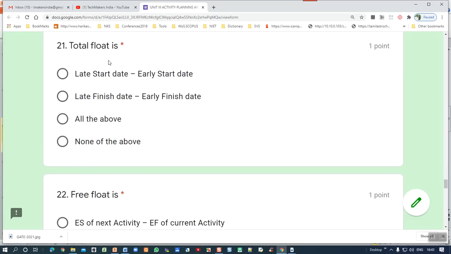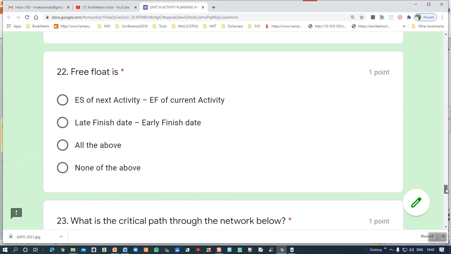21st, total float. I told you total float, you know very well what that is. Late start time minus early start time; late finish date minus early finish date. Both are the same, so all the above. Please remember this formula. Next, free float is early start of next activity minus early finish of current activity. This is the correct one.